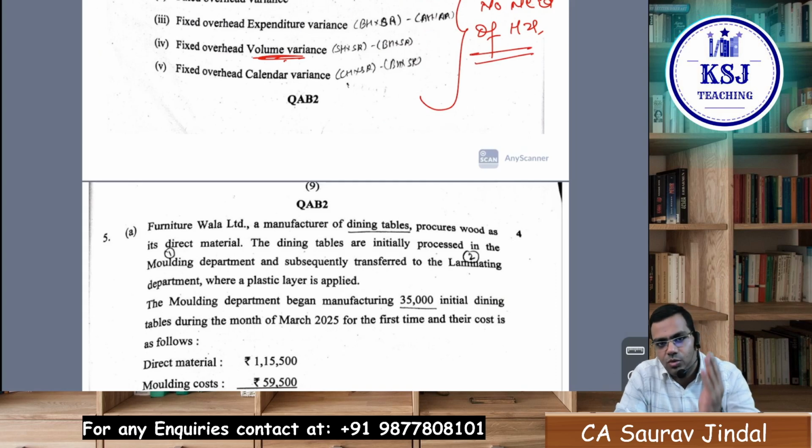Now it's time to move on to the next subject and focus on audit and FMSM. That's going to be really important. If you think that you are losing out on some marks in some of the questions in costing, try to put in some extra effort in audit and FMSM and try to cover up those marks so that you do not lose out on the aggregate, which is going to be really important, right?